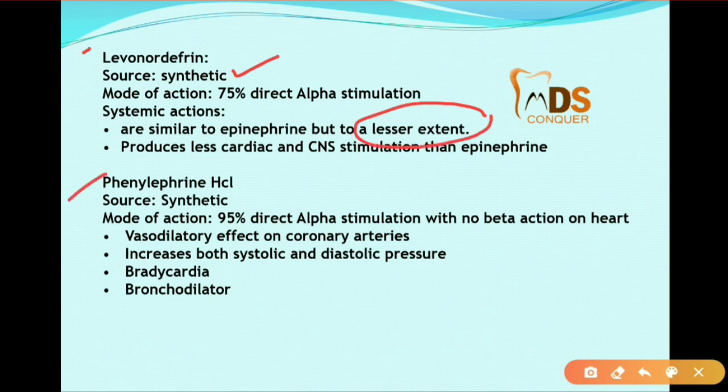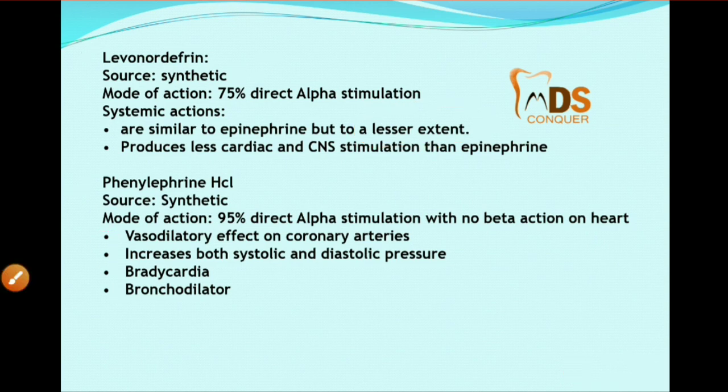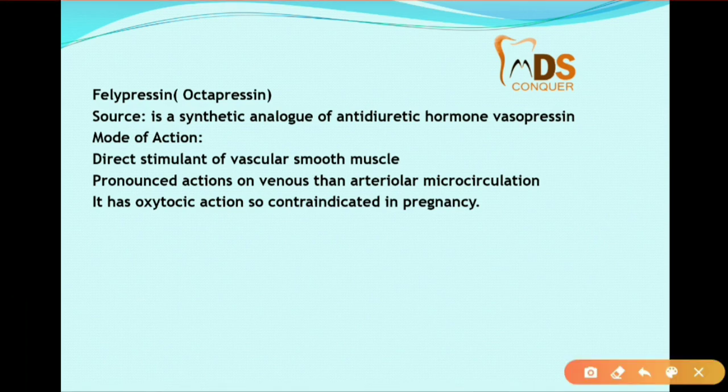Then coming to phenylephrine HCl, it can cause a vasodilatory effect, increases both systolic and diastolic pressure, causes bradycardia, and it is a bronchodilator. Then felypressin is a direct stimulant of vascular smooth muscle, with pronounced actions on venous more than arterial microcirculation. It has an oxytocic action, so it is contraindicated in pregnancy. So these are the important points regarding this agent.